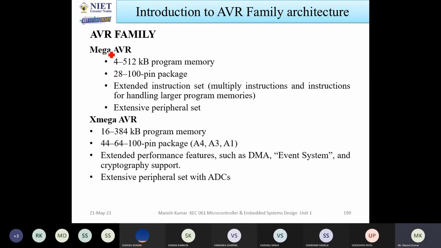Now we are going to the mega AVR. It has 4 to 152 kilobytes of program memory. It has 28 to 100 pin packets. And also it has an extended instruction set. So what does extended instruction set mean?